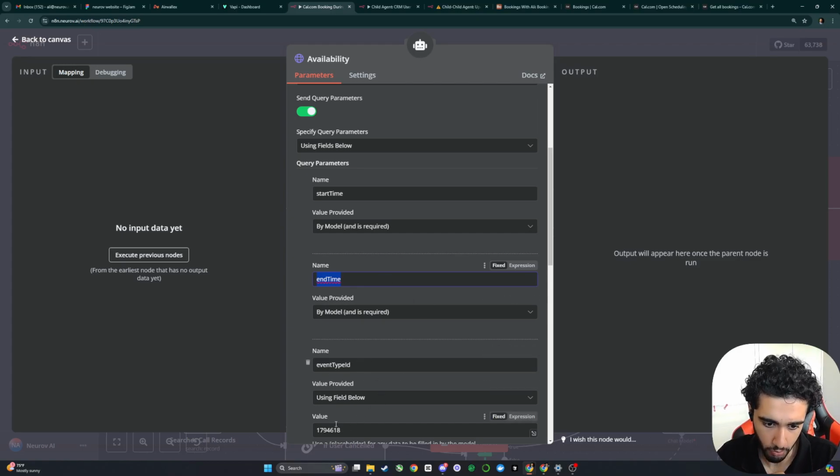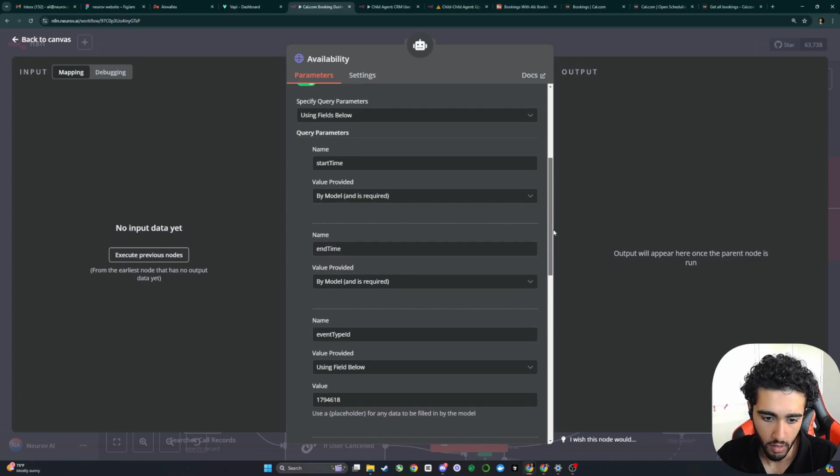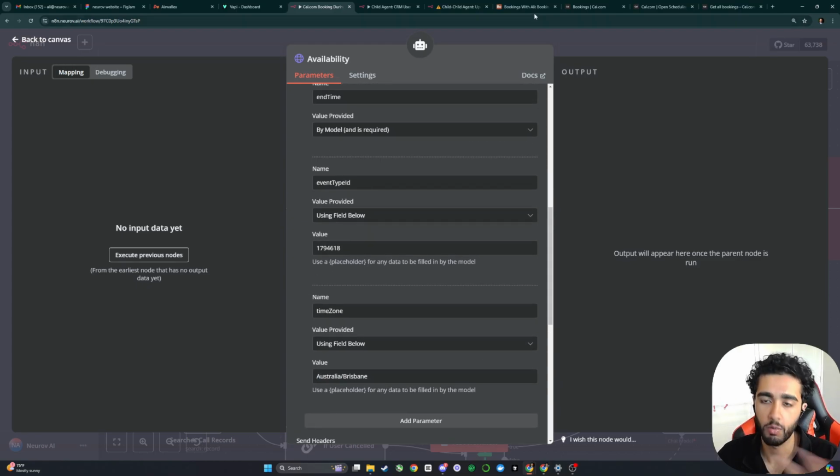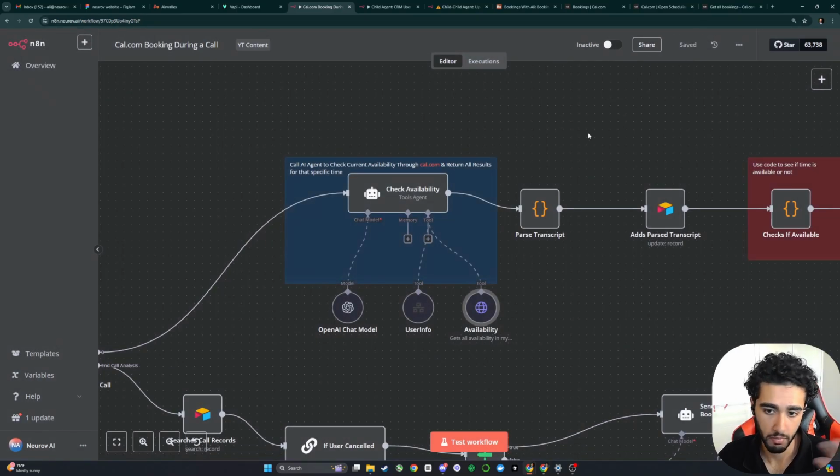Then we have the event type, which in my case is this one. And time zone, also very important. My time zone is Australia/Brisbane. You'll have to check yours, make sure that's correct. And that's pretty much all the query parameters that we use.